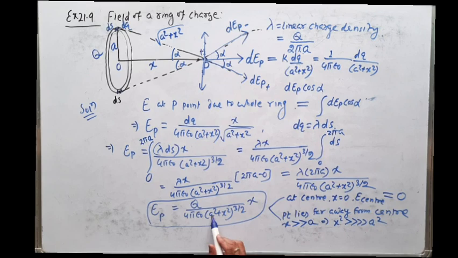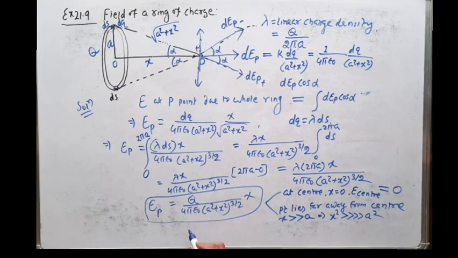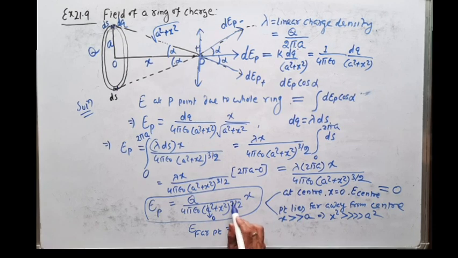So if we neglect a square, what will be the electric field intensity at a far away point, you can say at infinite distance? Electric field intensity at the far point is equal to, neglecting a square compared to x square, that is 0. So x square to the power 3 by 2 gives x cube. So here x, here x cube. So one x will be cancelled.